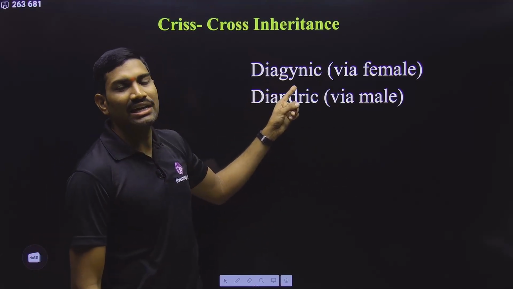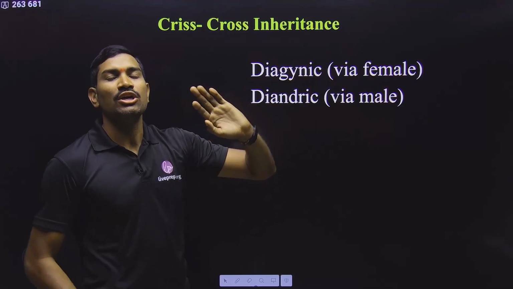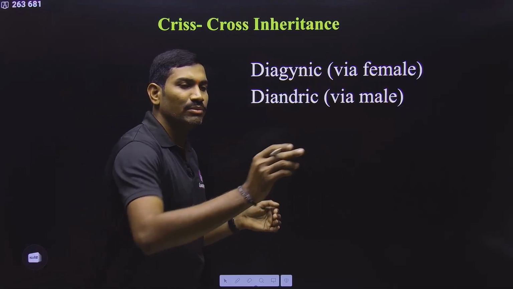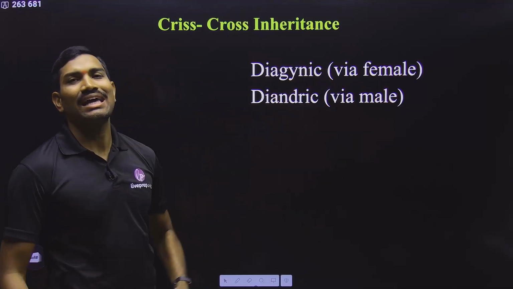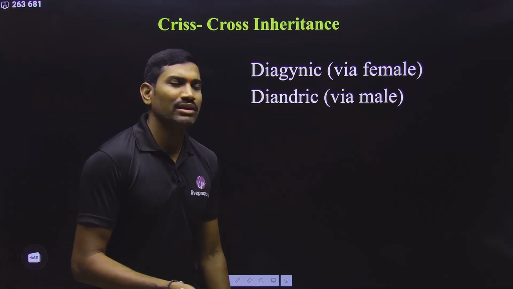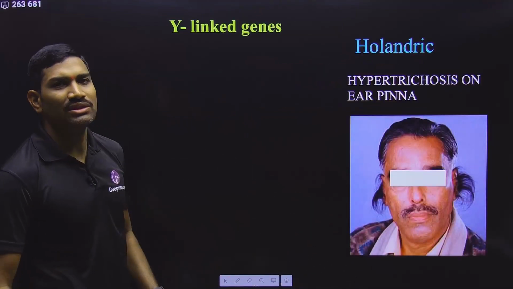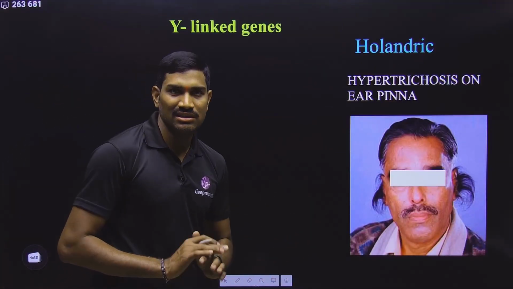Dia means via, gynic means female; via female they are going. Suppose it is reverse: female to female through the male. It is called diandric; via male they are going. So these are the things that we generally observe in X-linked characters.